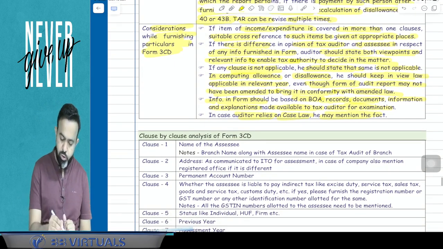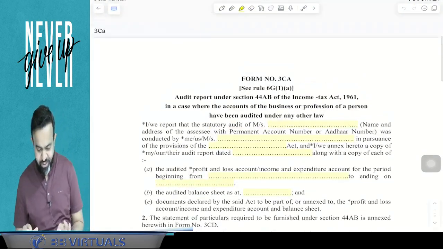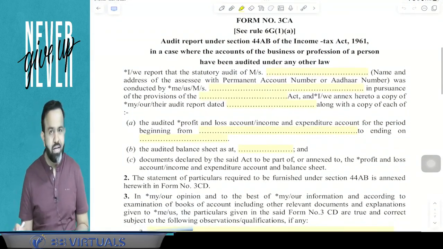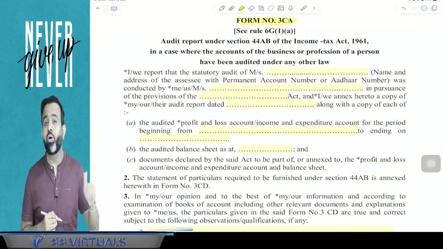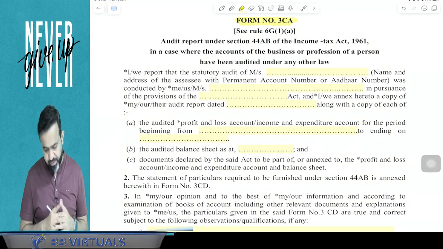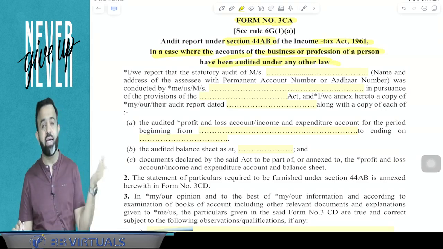Now guys, I am just going to show you form number 3CA, 3CB and 3CD. So here, this is form number 3CA. Now this form is required when the person's accounts are already audited under any other law, like a company. So this is the audit report under section 44AB of the Income Tax Act 1961 in a case where the accounts of the business or profession of the person have been audited under any other law.